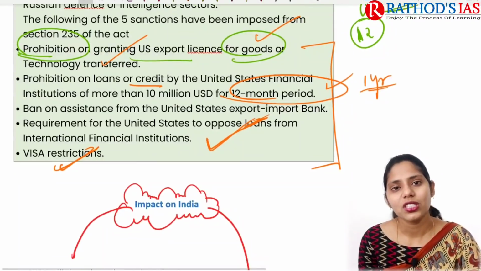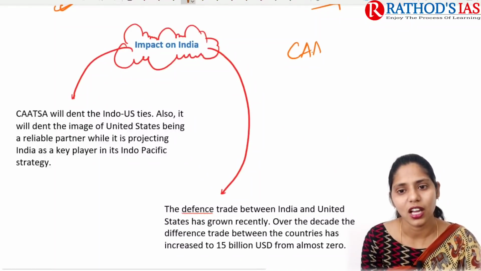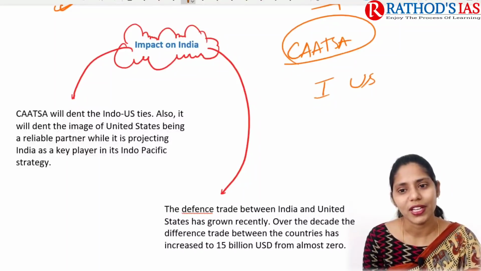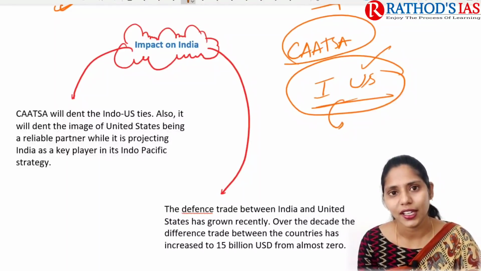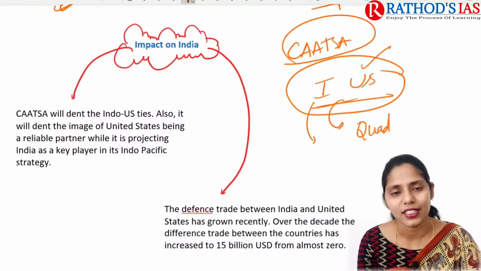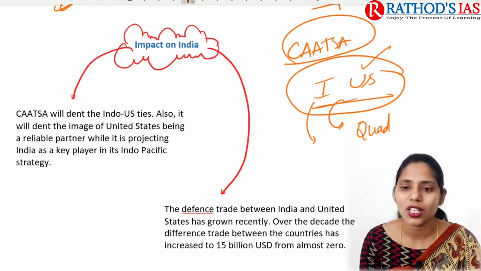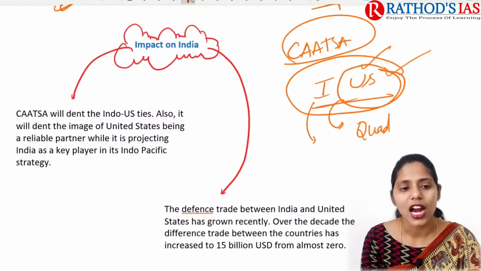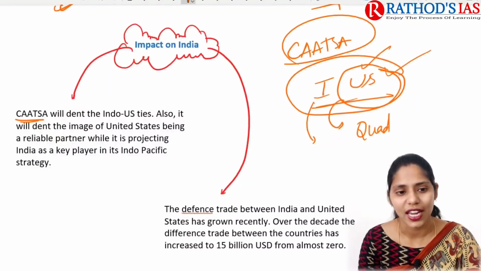Now let us see what the impact will be if India is attracted under this KASA. As you all know, India and the USA are major defense partners, and they are engaged in, for example, the Quad. India and the US have different military exercises and naval exercises. In the Indo-Pacific region also, there is increasing influence of the USA. Because of this, KASA will impact India-US ties.